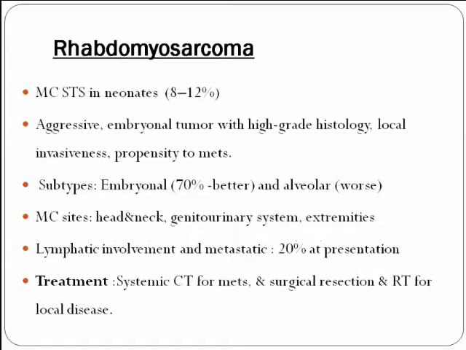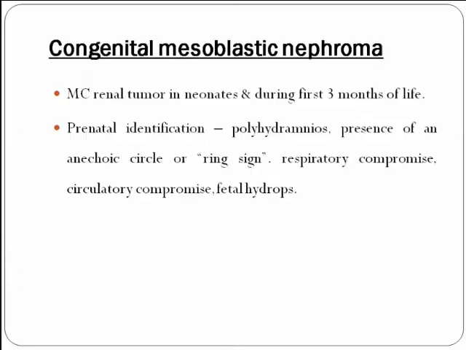Coming to rhabdomyosarcoma, that is the most common soft tissue sarcoma in neonates, an aggressive embryonal tumor with high grade histology, local invasiveness and propensity to metastasize. There are two subtypes, embryonal and alveolar. The embryonal is most common, which has better prognosis. The most common sites are head and neck, followed by genitourinary system and extremities. Lymphatic involvement and metastasis are seen in around 20% at presentation. The treatment includes systemic chemotherapy for metastasis, and surgical resection and radiotherapy for local disease.